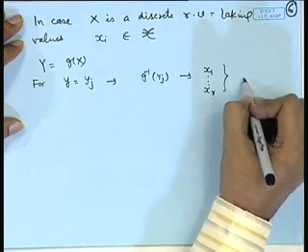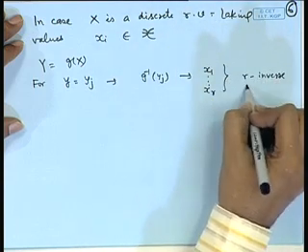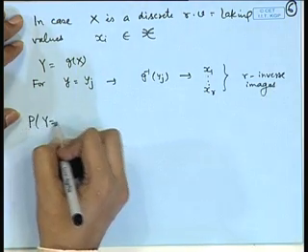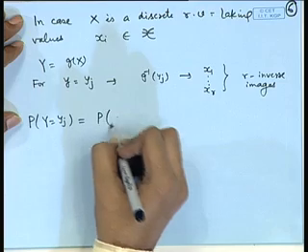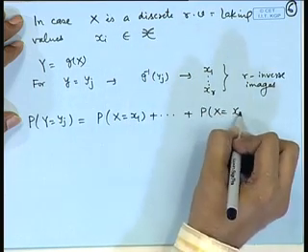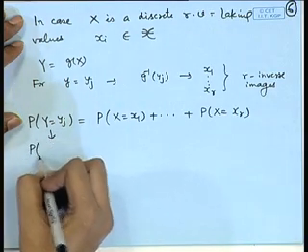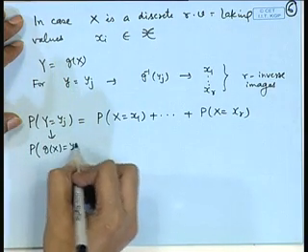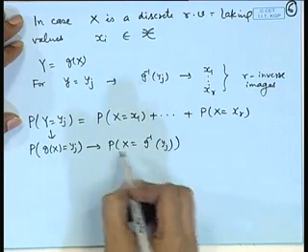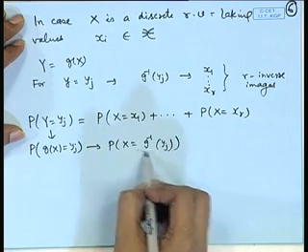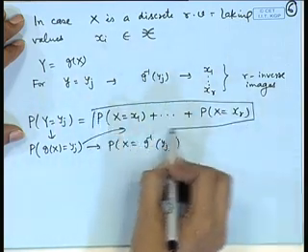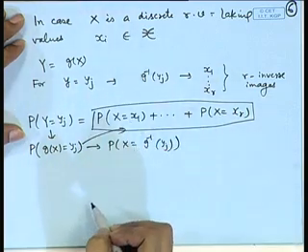That means, in general, suppose r inverse images are there. Then probability of y equal to y_j will be equal to probability of x equal to x1 plus probability x equal to x2 plus ... plus probability x equal to xr, because we are writing it as probability of g(x) equal to y_j, that is probability of x equal to g inverse of y_j. Now, what are the values of x_i's which lead to g(x) equal to y_j? So, we look at the set of inverse images and add all the probabilities.